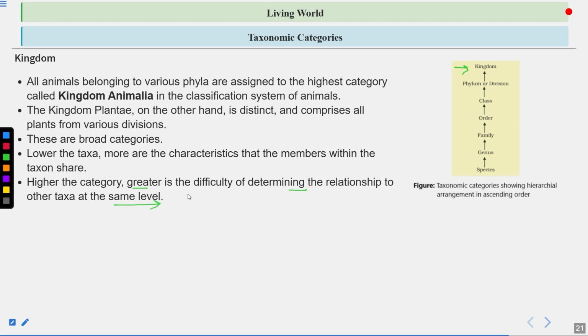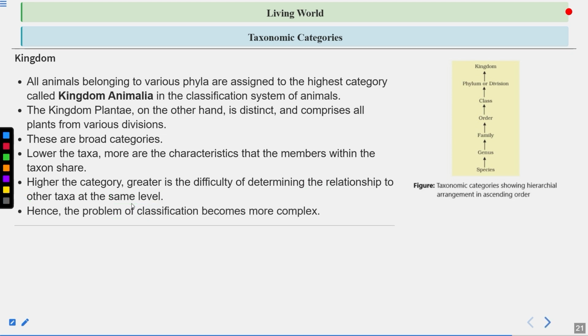Okay, this line is also very important. Greater is the difficulty of determining the relationship to other taxa which are at the same level, because the number of similarities is very low. Although they might be similar in some broad categories, meaning they are all multicellular, they are different in most of the characteristics. So that's why it is difficult to determine the relationship to other taxa at the same level, because there are no common characteristics. Hence the problem of classification becomes more complex.